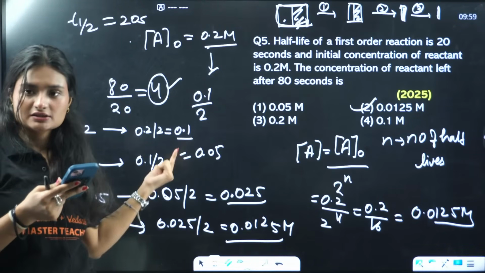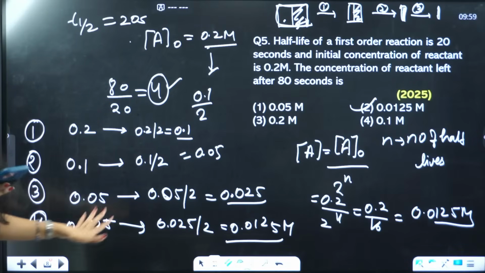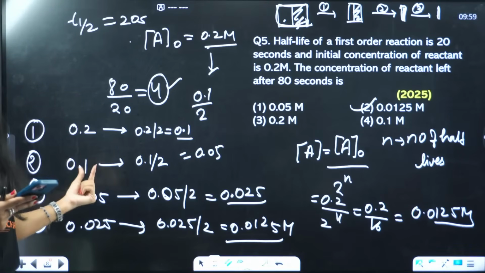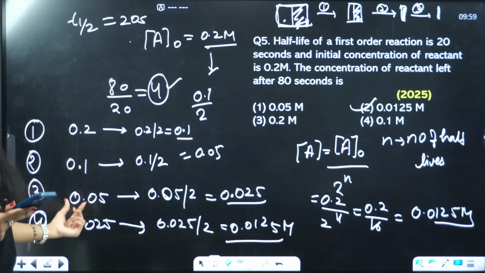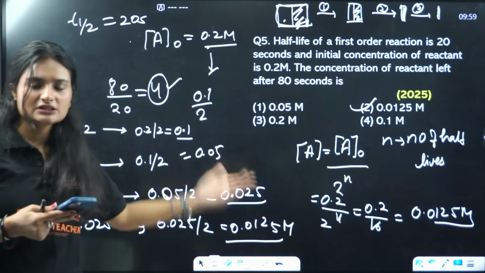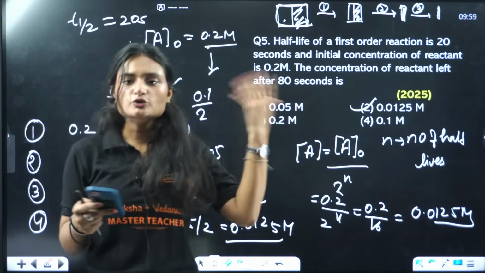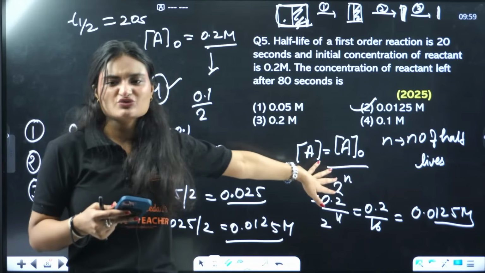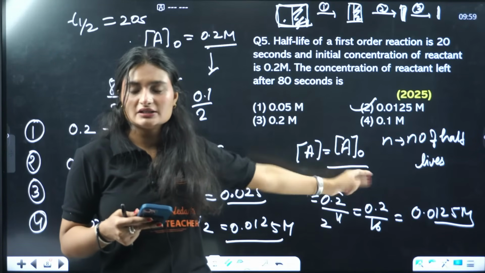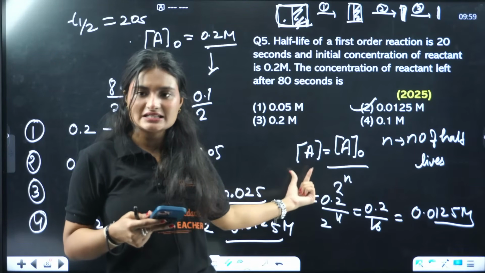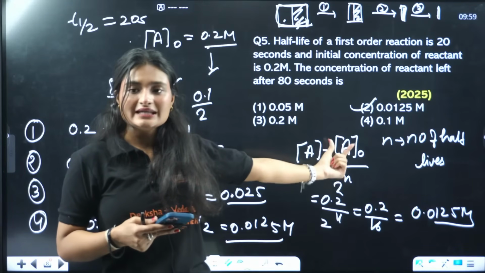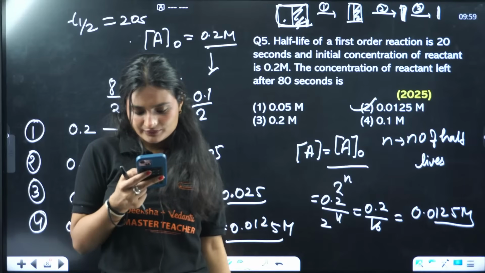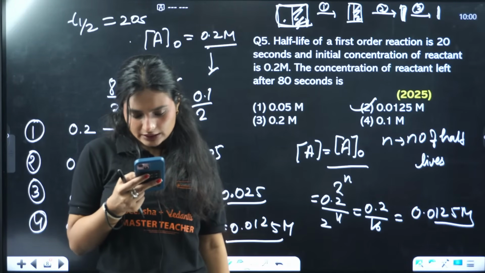Done? Clear? So there is a long method. If you don't remember the formula, just half the concentration, half whatever concentration is left. Calculate the number of half-lives, half the concentration. But sometimes there will be too many half-lives. If it is like 8 half-lives, then how would you have done it? Then you remember this formula, A0 by 2 raised to power n. The concentration of the reactant that is left will be equal to A0, the initial concentration, divided by 2 raised to power n. N is the number of half-lives. Okay, clear.